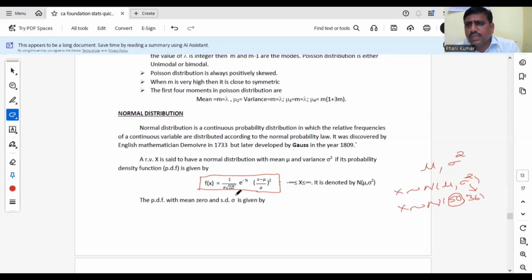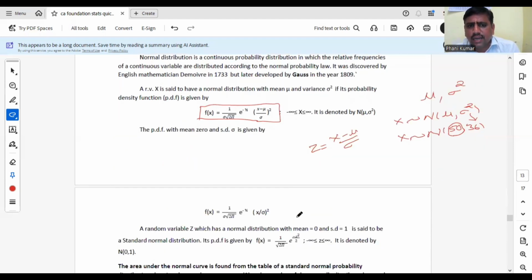So normal distribution can be converted to standard normal distribution by taking z equal to x minus mu by sigma, which is known as standard normal variate. When x is converted to standard normal variate, our PDF will be converted like this: 1 by sigma root 2 pi e power minus 1 by 2, where x minus mu is taken as x, by sigma whole square.